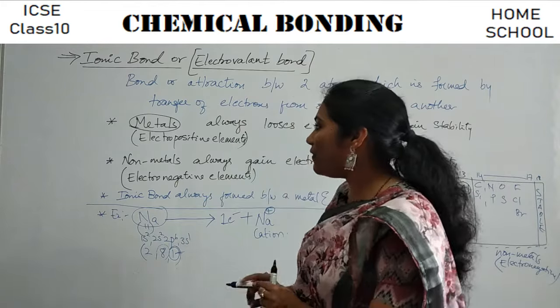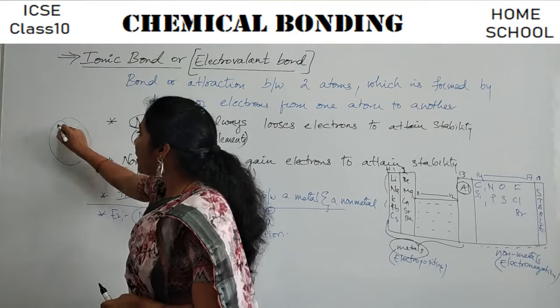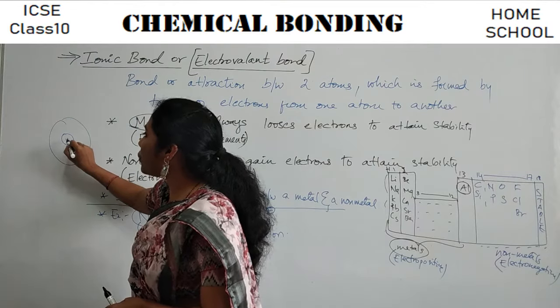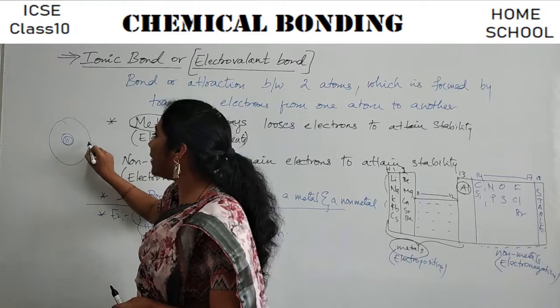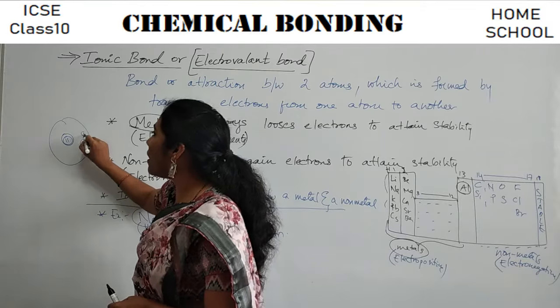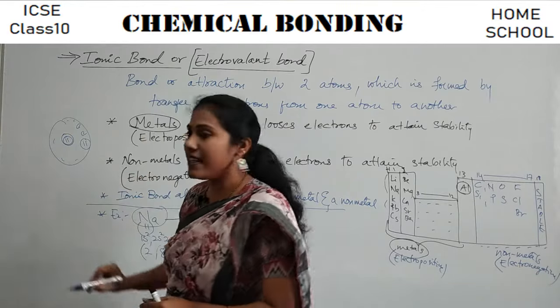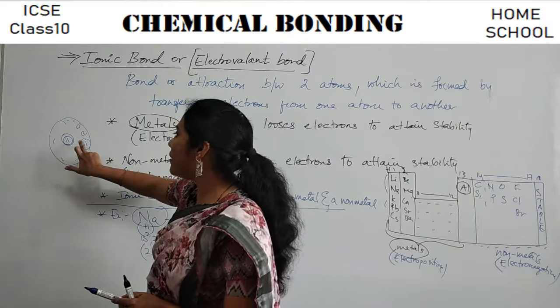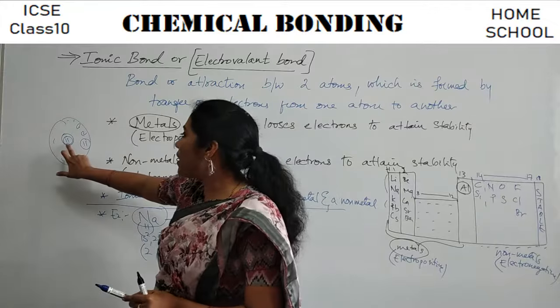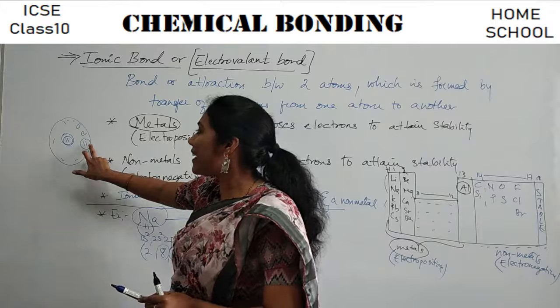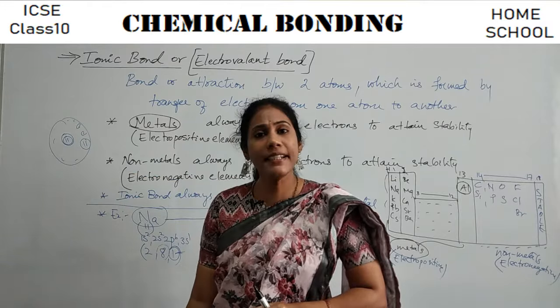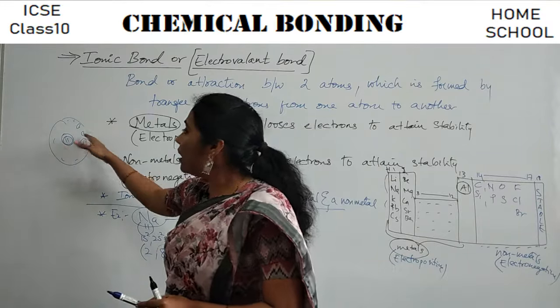So atom is always neutral, right? See, say if you have 11 protons inside the nucleus, you will have 11 electrons surrounding the nucleus. Number of protons is equal to number of electrons. Protons are positively charged, electrons are negatively charged. Isn't it? So, atom is always neutral.